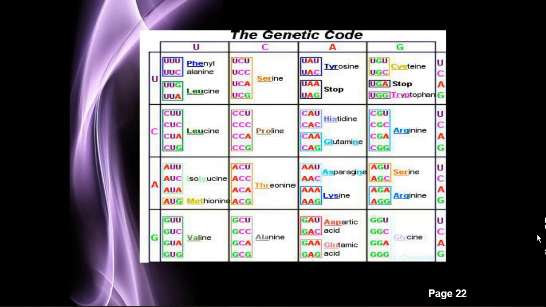This U and this U, then this C, then this A, and this G. This is the codon, and this is the particular amino acid. This codon is responsible for the phenylalanine amino acid. This codon is for the leucine amino acid.